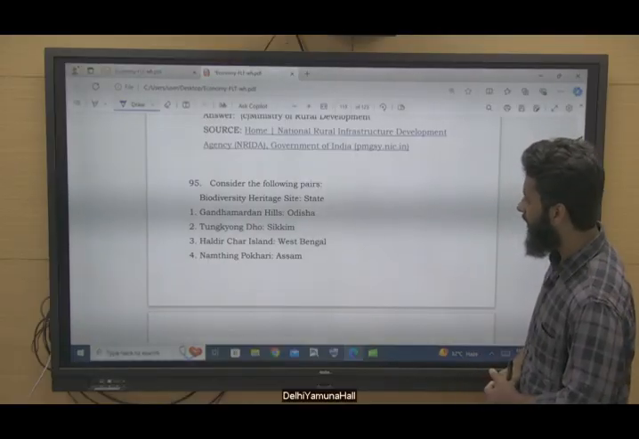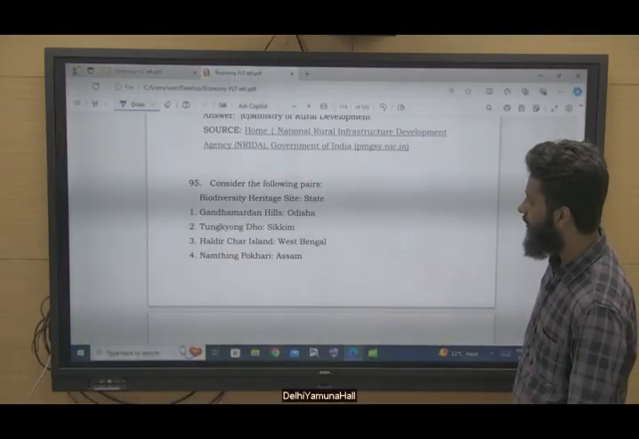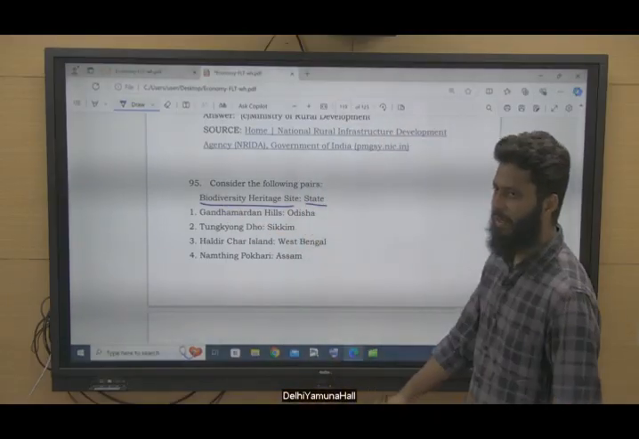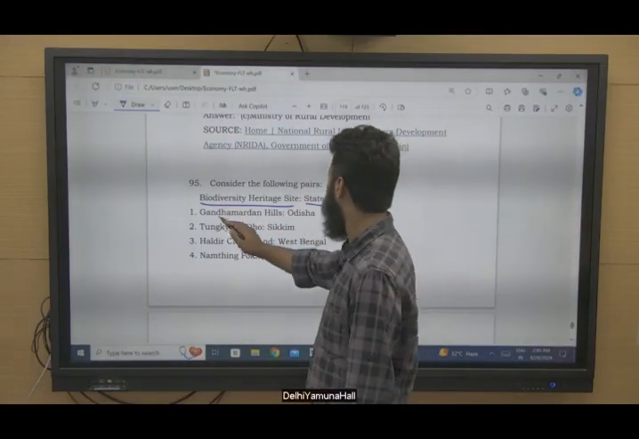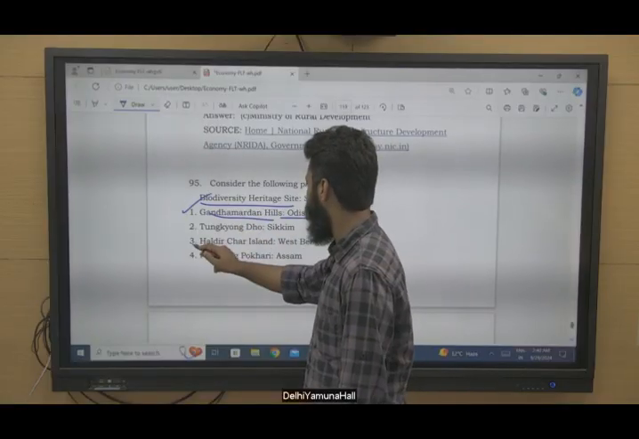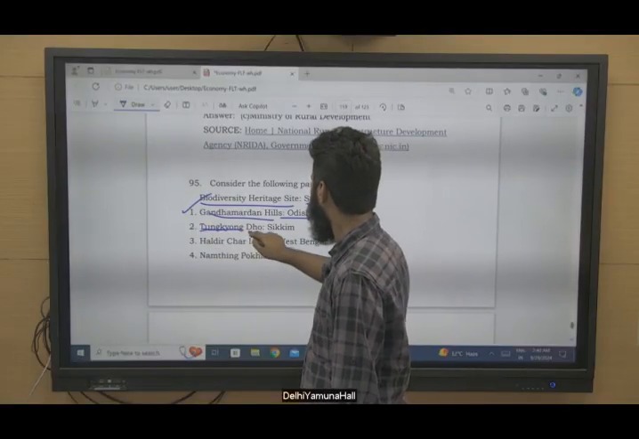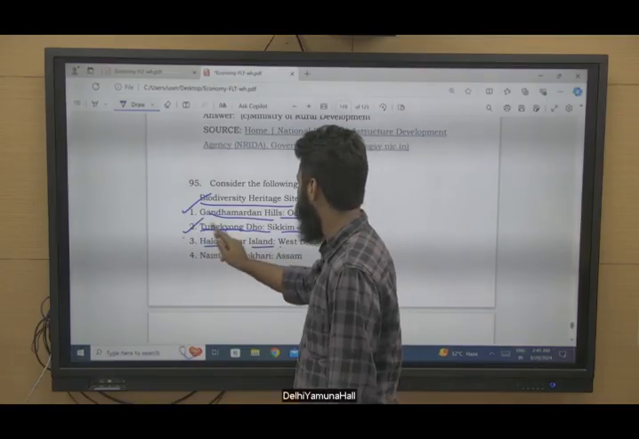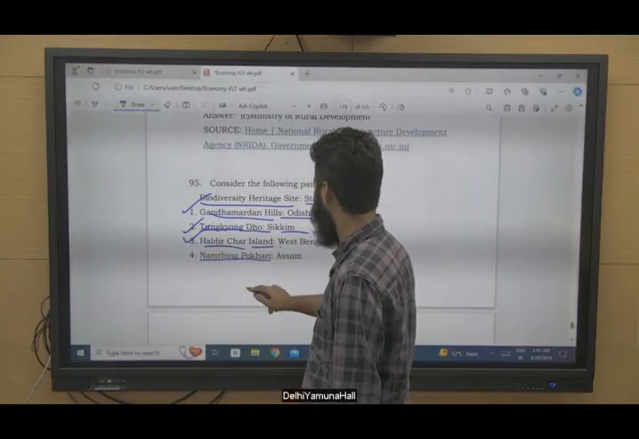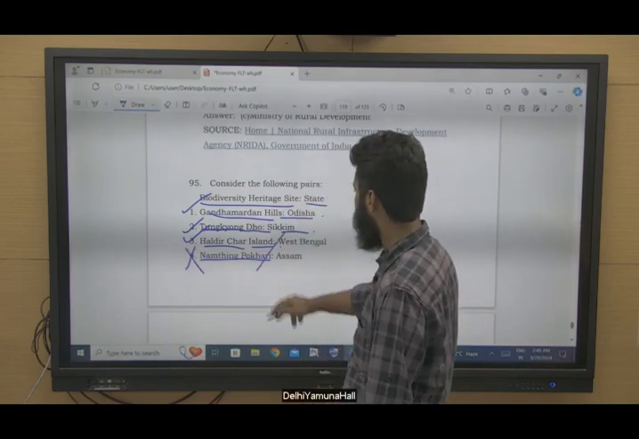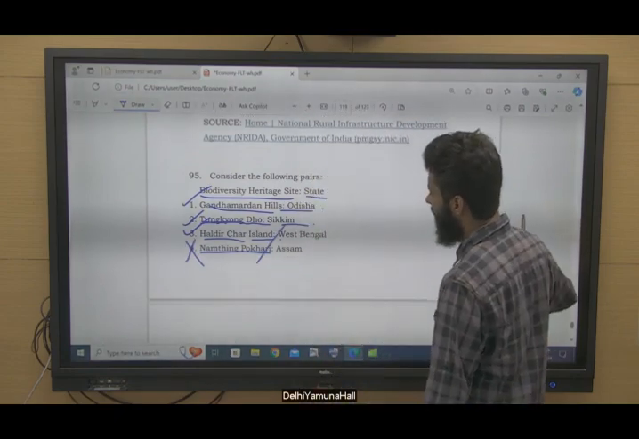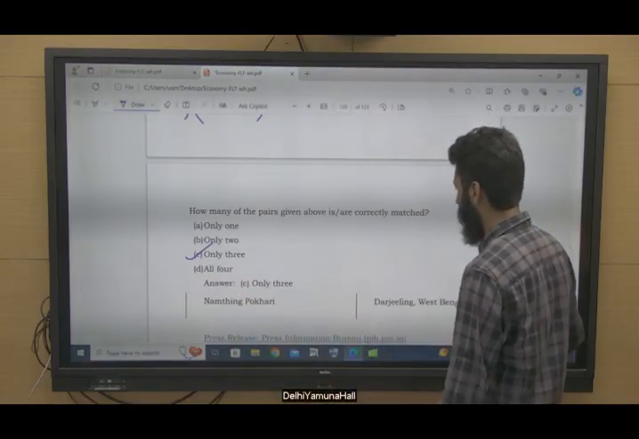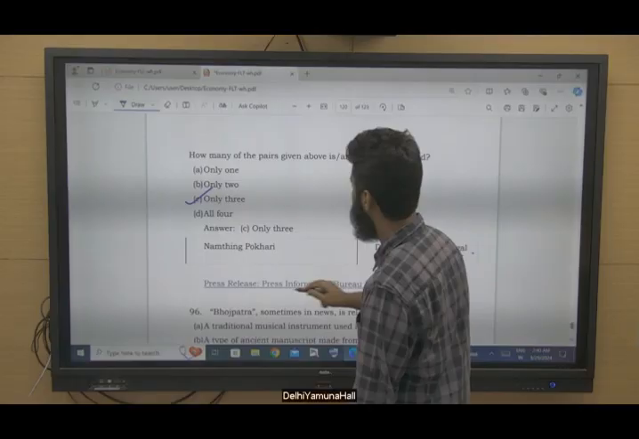See, simple questions are being asked in the examination, but this much simple question will not be asked, right? Biodiversity heritage site and with respect to their states. So Gandhamadan Hills, Odisha, yes, correct. Tonglu, Sikkim, correct. Hallaur Island, West Bengal, correct. Namthing Pokhri in Assam, no, it is also in West Bengal. 3 pairs are correct, 1 is not correct. Only 3 are correct. Option C. Darjeeling, West Bengal. Okay.